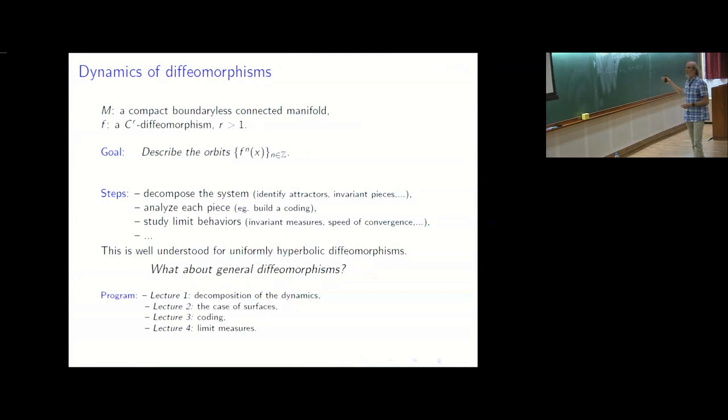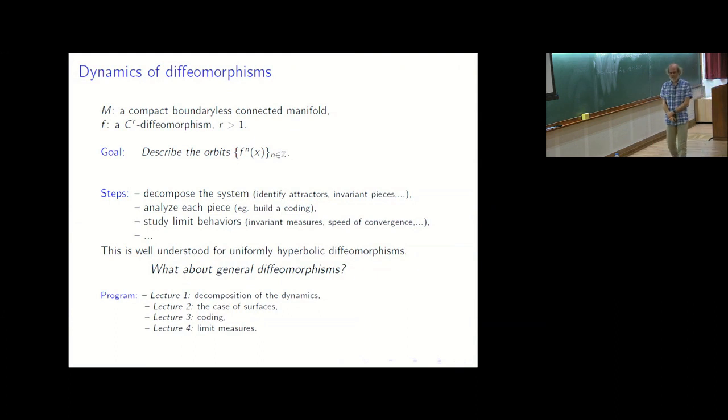I give 2 references. For hyperbolic diffeomorphisms, a good reference is the short book by Rufus Bowen. And what I will discuss in the 3 following lectures is more or less contained in a paper with Jérôme Buzzi and Omri Sarig, which is available on arXiv.